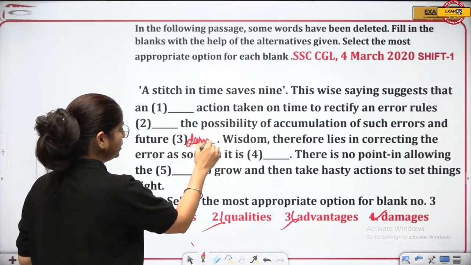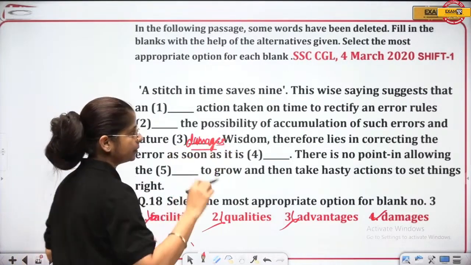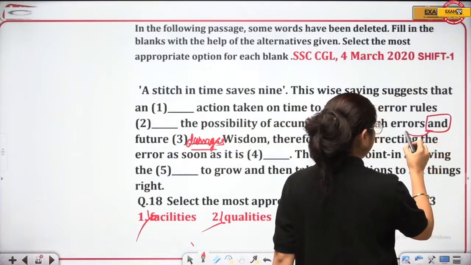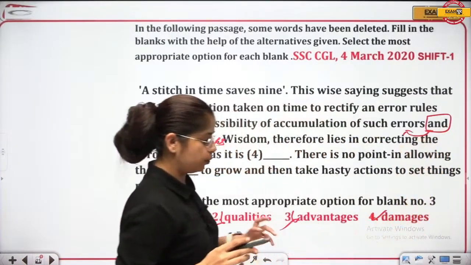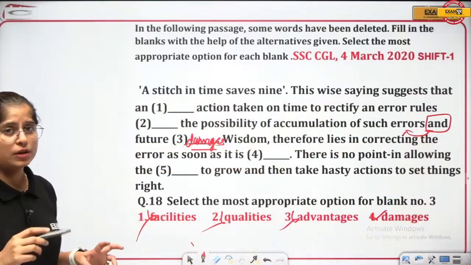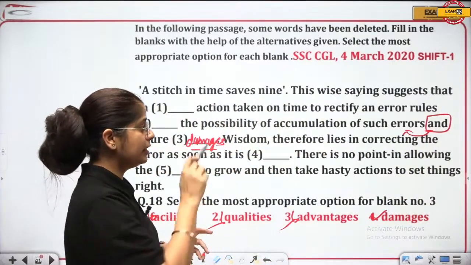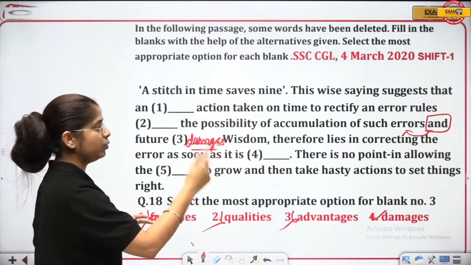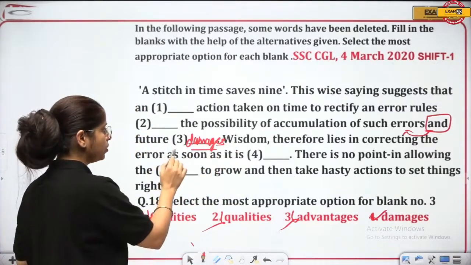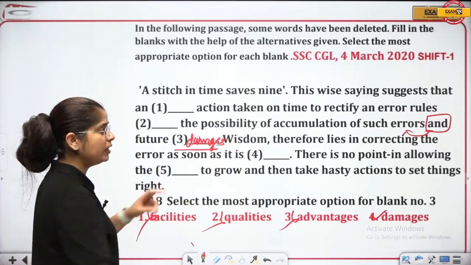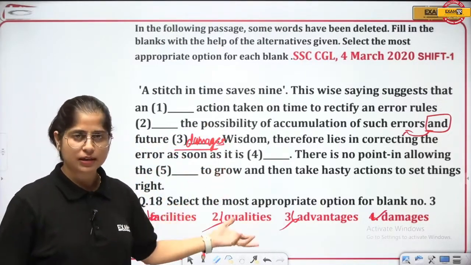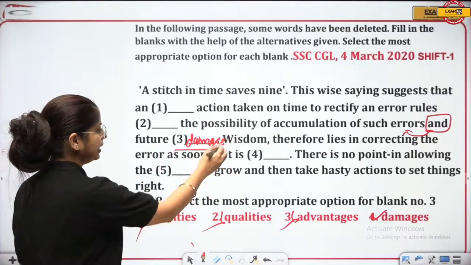Now why damages will come here has one more logic. Here the conjunction and has been used. With the conjunction and, you have to see that the word after and the word before must be of the same position or category. Errors we are talking about. So error is a negative word, then the word that comes after must also be negative. So damages is a negative word. So errors and future damages. We're talking about something negative, right? So this will be the answer.